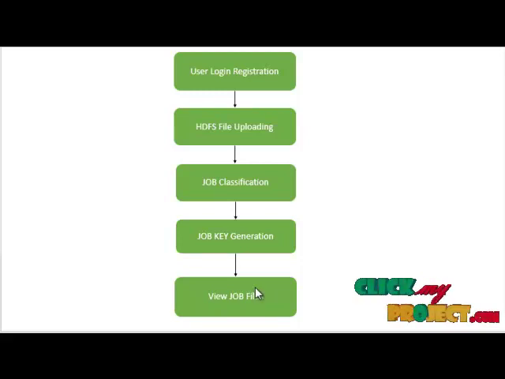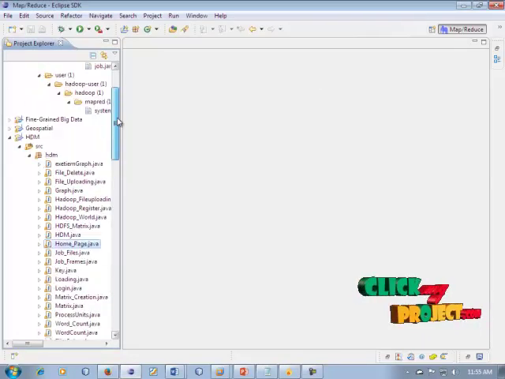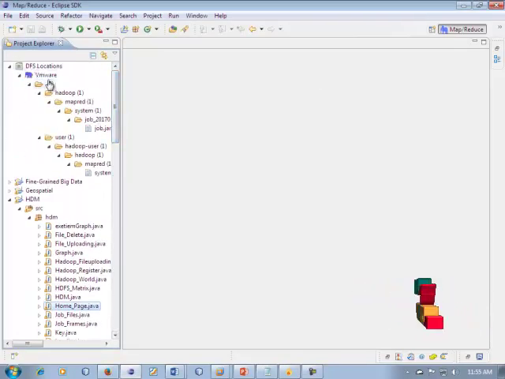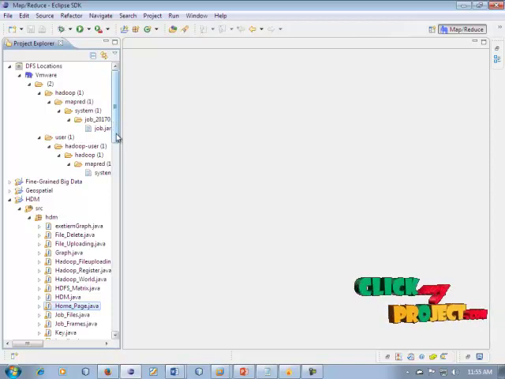After the key generation process is completed, the authenticated person can use the key for the job files. So the job key is the same as the creation of this job file. So the user can view all of the files uploaded to the HDFS file system. It is our project, and this is the DFS location for our project. The authenticated person uploads the file and it is stored in the DFS locations.